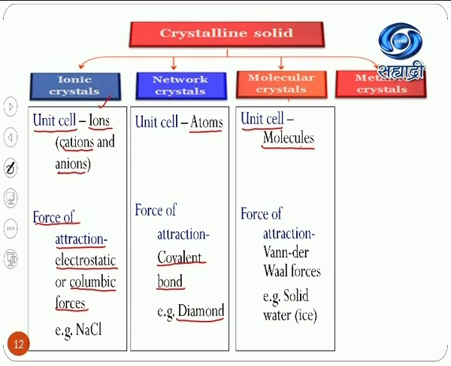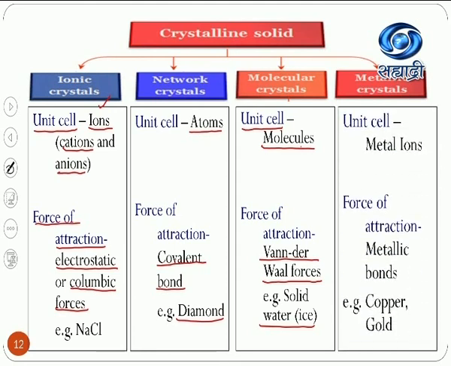Van der Waals forces, physical forces, dispersion forces, London forces. Any one of these can exist in a solid between two molecules. Van der Waals force is the force of attraction between them. For example, solid water, that means ice. In ice, two H2O molecules are tightly bonded with each other via hydrogen bond. Hydrogen bond is also a physical type of bond.